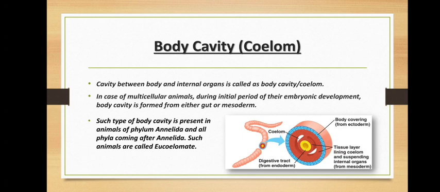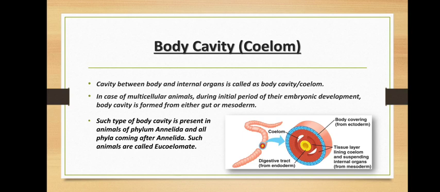Such body cavity is called true coelom. Now what is true coelom? Coelom which is entirely lined with mesoderm is called true coelom. And that is why such animals are called eucoelomate. Eucoelomate means having true cavity.